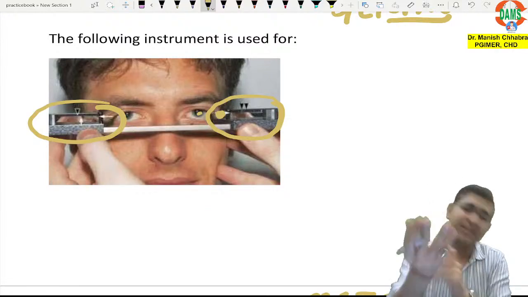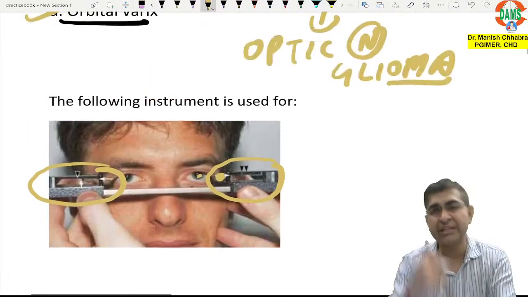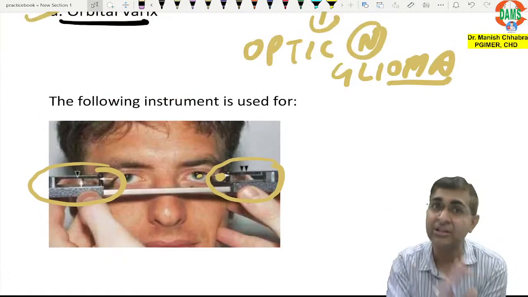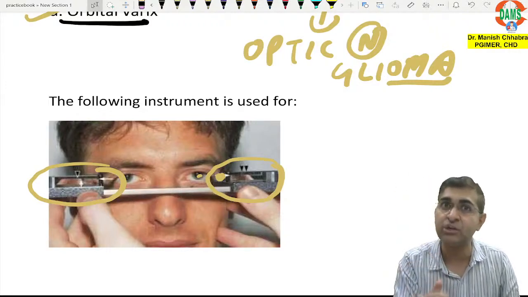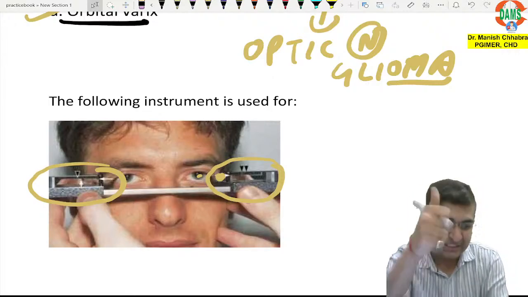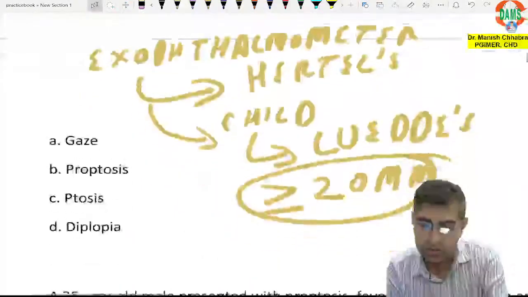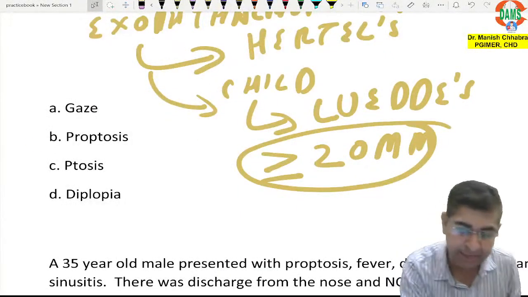It's one and the same thing. So you will never get both options 20 and 21. You can mark either. If 21 is not in the options, go for 20. If the options are 17, 18, 19, 20, go for 20. If they are 18, 19, 20, 21, go for 21. Okay. All right. So this is how you measure proptosis. So this is the quantitative method.